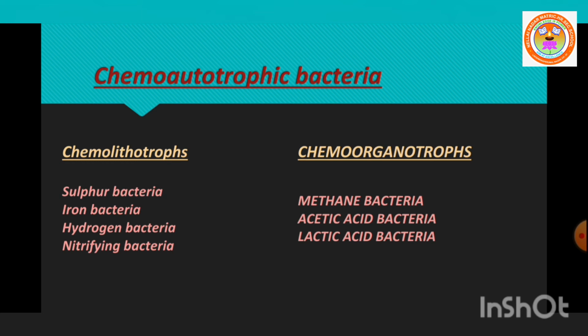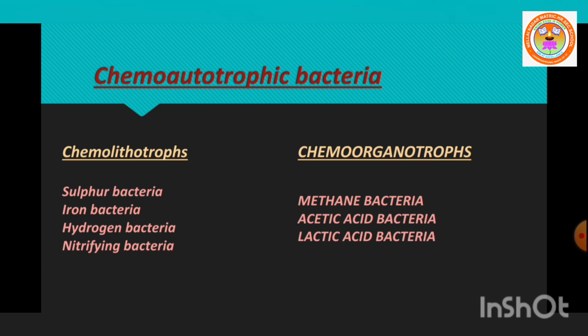Next, chemoorganotrophs. This type of bacteria oxidize organic compounds to release energy. Lithotrophs oxidize inorganic compounds; organotrophs oxidize organic compounds. Examples are methane bacteria, Methanococcus; acetic acid bacteria, Acetobacter; lactic acid bacteria, Lactobacillus.